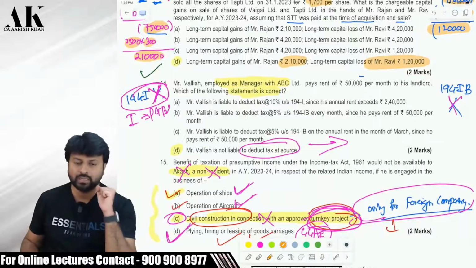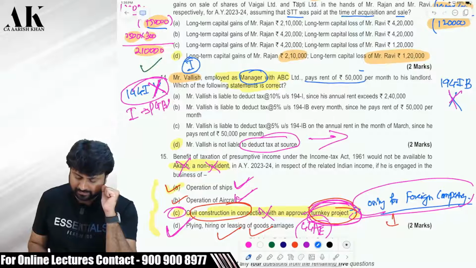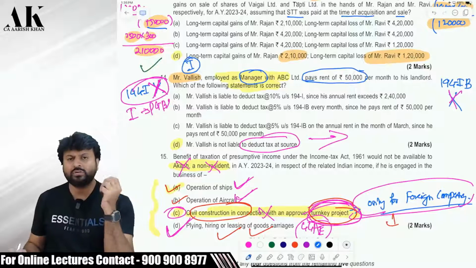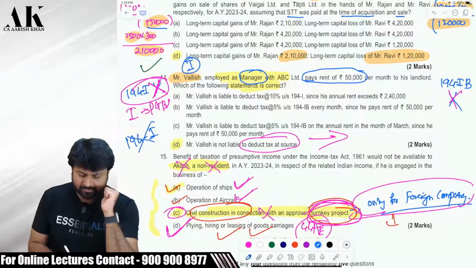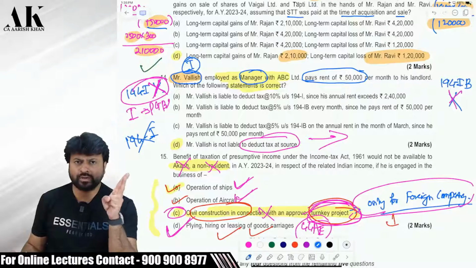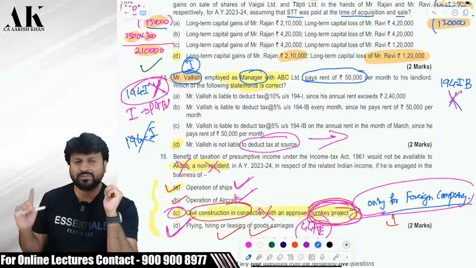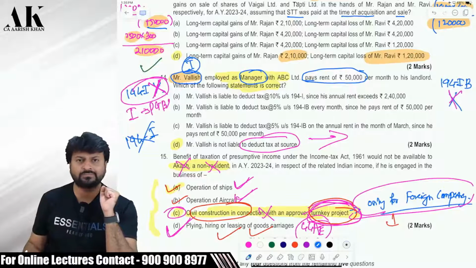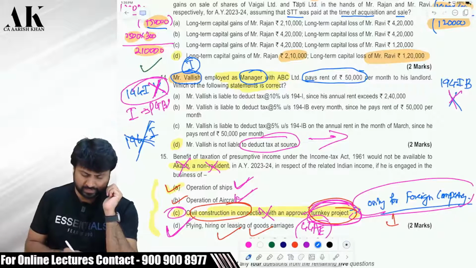Okay. Now, next question is Mr. Valish, who is an individual and he is working in a company. He is paying a rent of 50,000 per month. The question over here is, is he liable to deduct TDS? Now, 194I is not applicable for him. Why? Because 194I is only applicable for those individuals and HUF whose last year's business turnover is greater than 1 crore rupees and last year's profession turnover is greater than 50 lakhs. Because Mr. Valish is not a businessman, he is not a professional person, he is an employee of a company, for him 194I is not applicable.